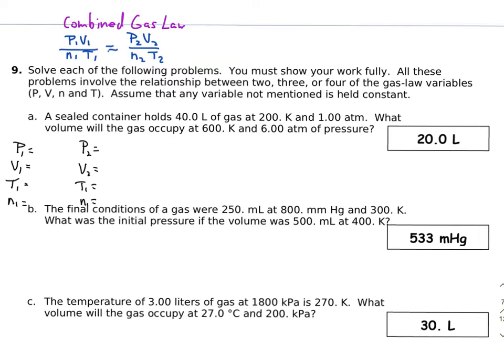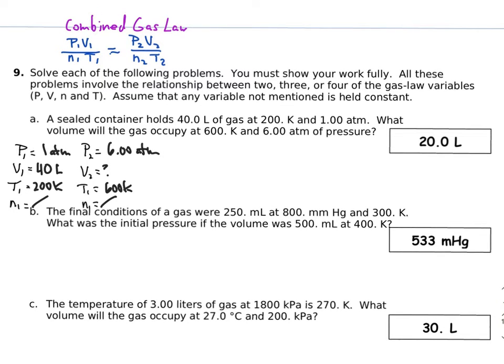So I've listed out each of the variables, and I'm going to do what I did last time, is I'm going to fill those in and see what I have to work with, and then just plug them into my equation. And whatever I don't have, I'm going to eliminate that and assume that is constant. So I'm just going to go over problem A with you, and then there's 4 other problems that you can work at your leisure. You have the answers, you can see how well you do with those.